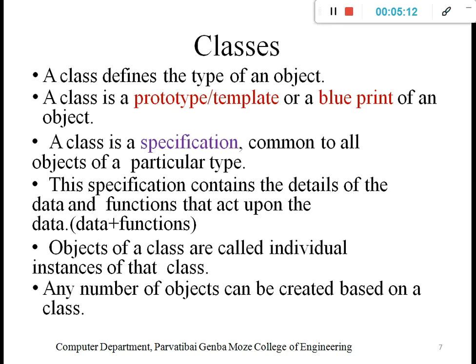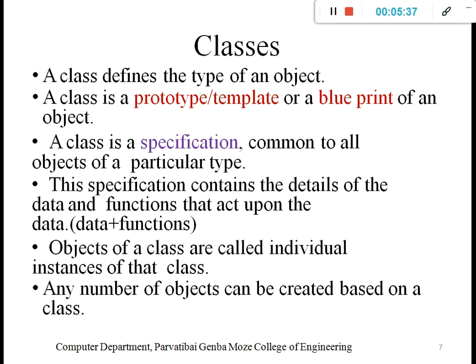That's why we can say car as a class, and it runs as an object with changing data and behavior. Class is a prototype, template or a blueprint of an object. Class is a type of format for the object. Car is a type of format for the object, such as my car.